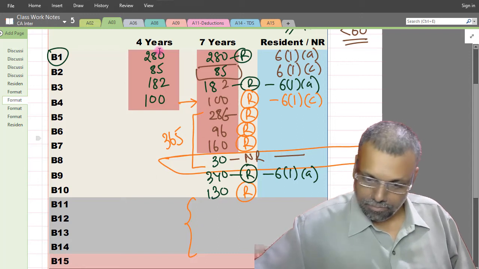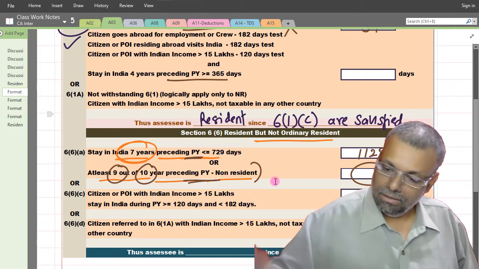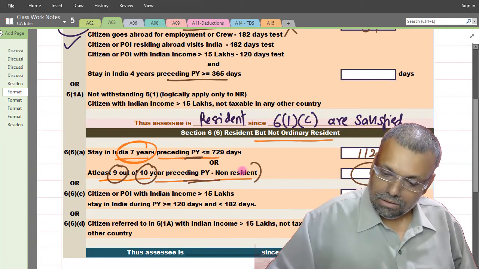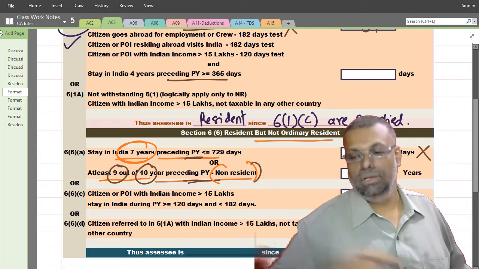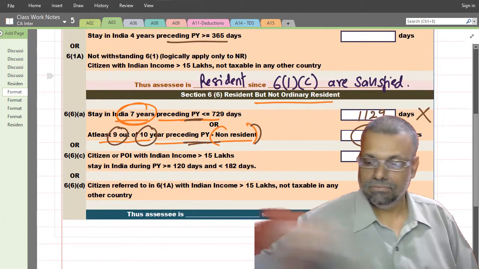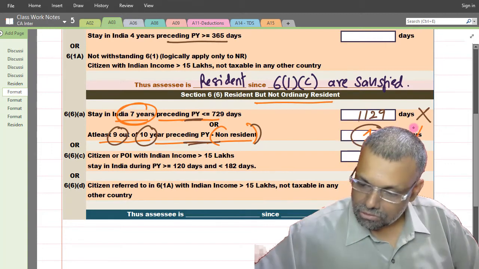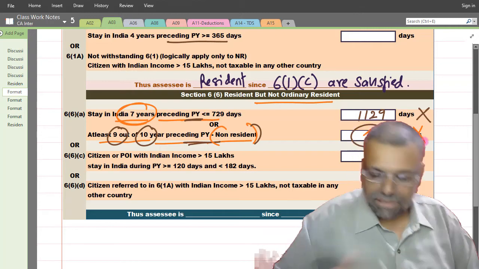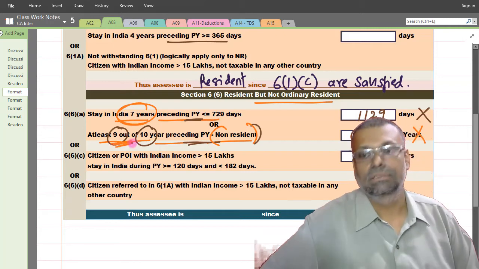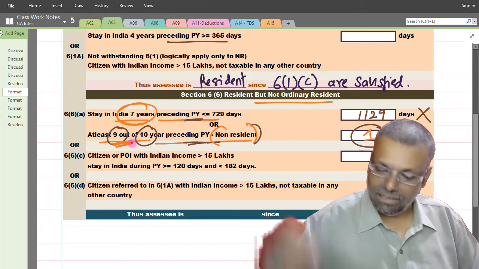For that particular condition you should be non-resident for 9 years. Only 1 year you are non-resident. So update that particular condition very properly: you are non-resident for only 1 year. And therefore, this condition is also not satisfied, because at least 9 years you should be non-resident. Now it's the final answer.